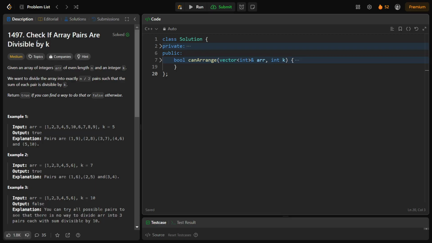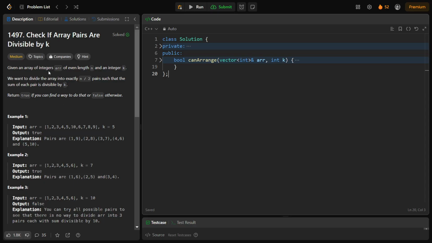Okay, so the problem is check if array pairs are divisible by k, and this is a LeetCode medium problem. When I first started solving this problem, my first intuition was to generate all possible cases and then check for satisfiability. That made me think this is more or less a LeetCode hard problem, but once you think for a moment or two, you'll find that it's not worthy of a medium level.